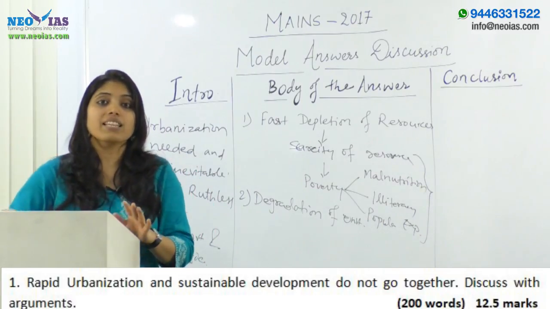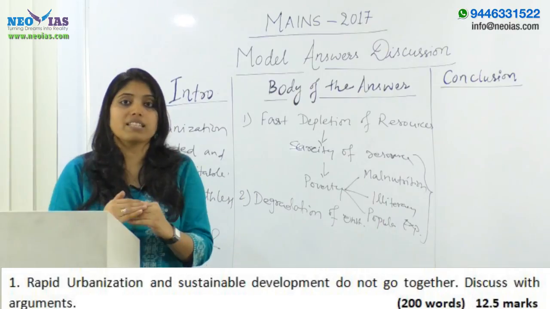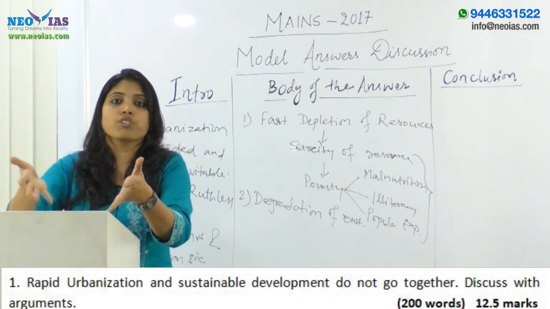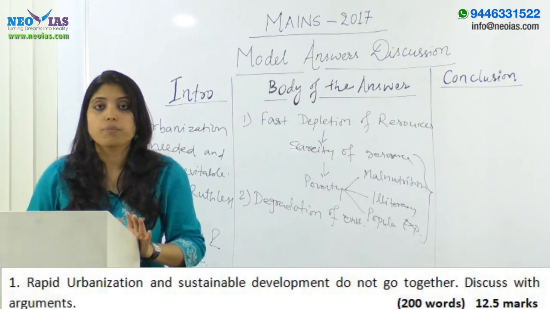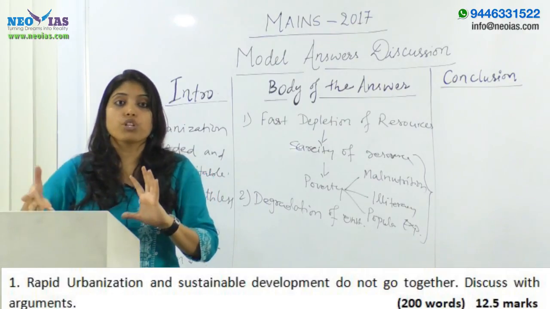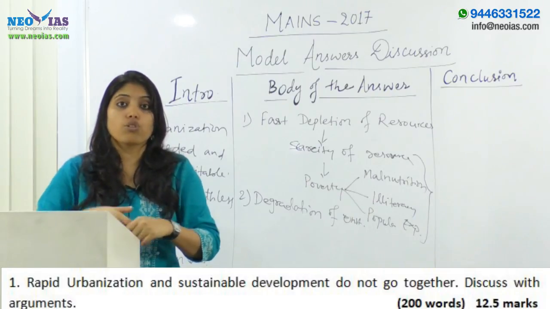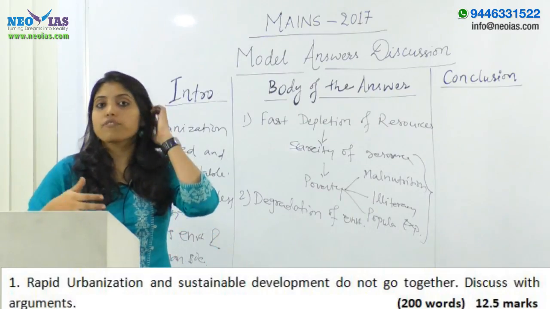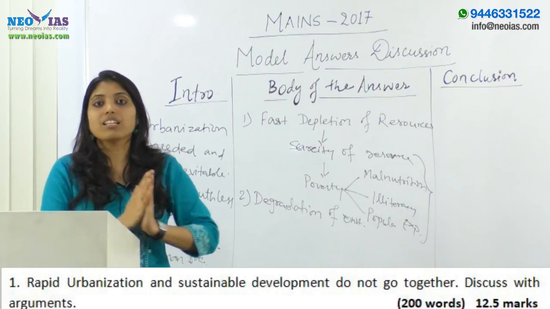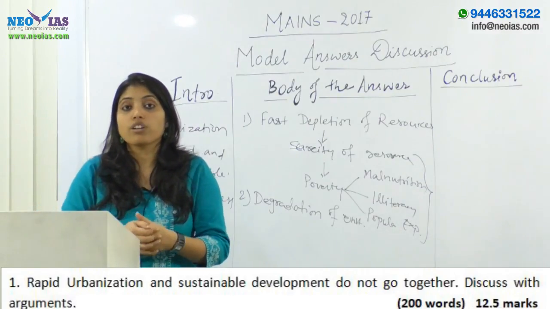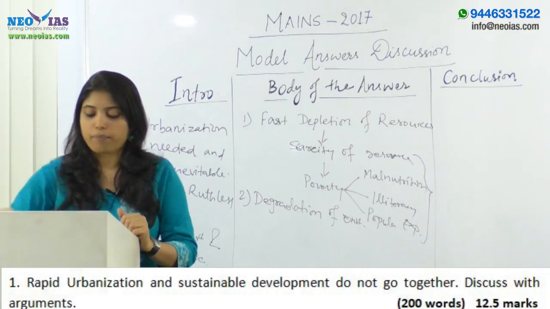If we are degrading the environment, what we got from our ancestors, we have a responsibility to give as it is to the future generation, but we are making it more polluted, we are increasing the temperature, and those are the effects of urbanization or of ignoring the needs of sustainable development. So this could be one of the arguments, and you can show that it does not go along the lines of sustainable development.